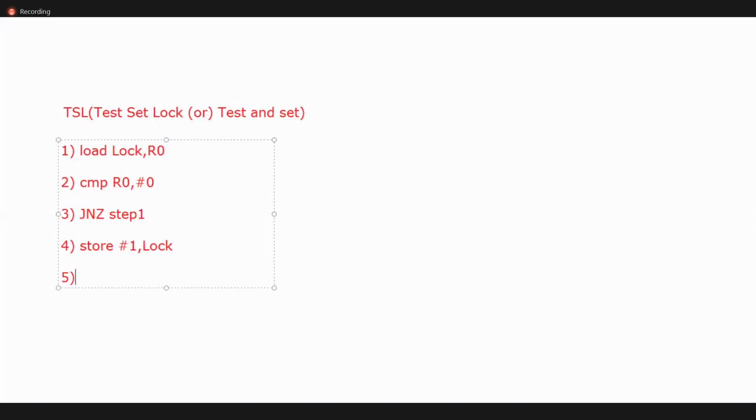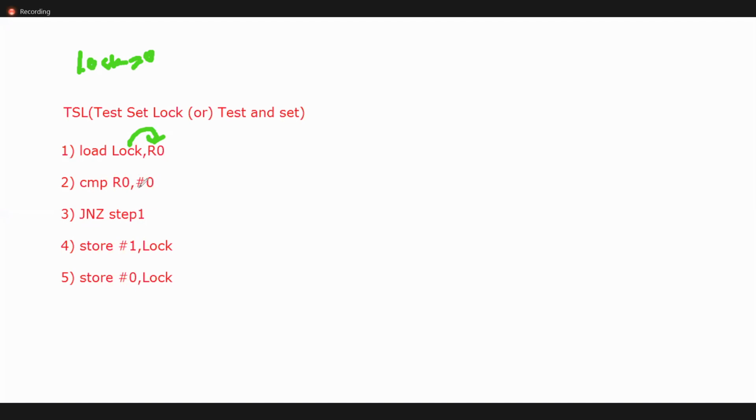When processes come out from the critical section, we need to store again, which value? 0. So in the lock value, see, we are loading the value. Initially in shared memory, lock is 0. Lock 0 is stored into R0. You are comparing R0 with 0. That means a while condition.